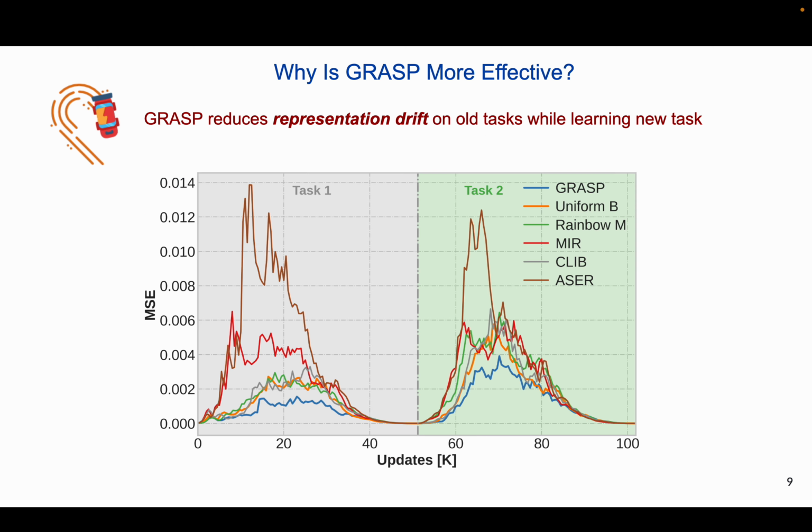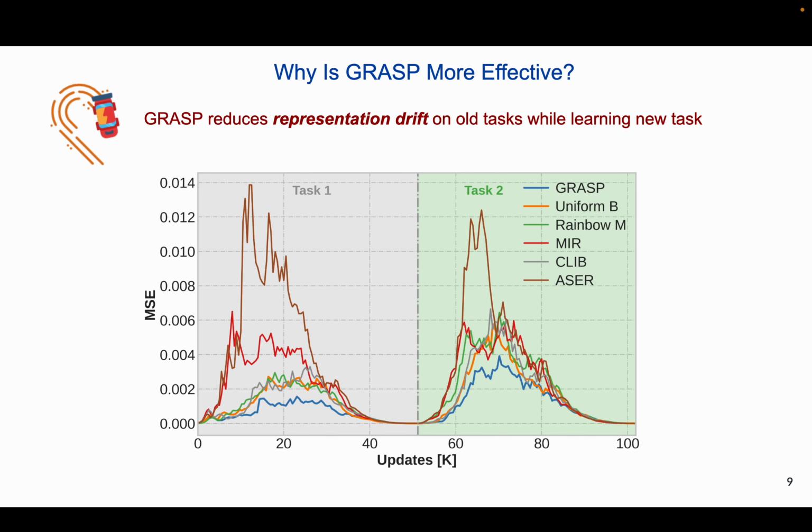Now we can ask, why is GRASP more effective? An efficient rehearsal policy should not perturb previously learned representation, otherwise training overhead increases with an increase in representation drift. While learning new classes, the representation of old classes abruptly change and drift over time. This abrupt change in old representations causes catastrophic forgetting of old knowledge and is difficult to correct without longer training.